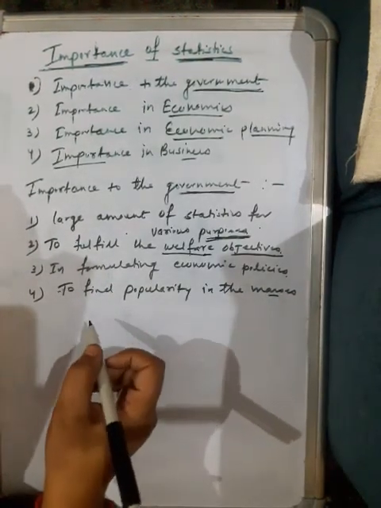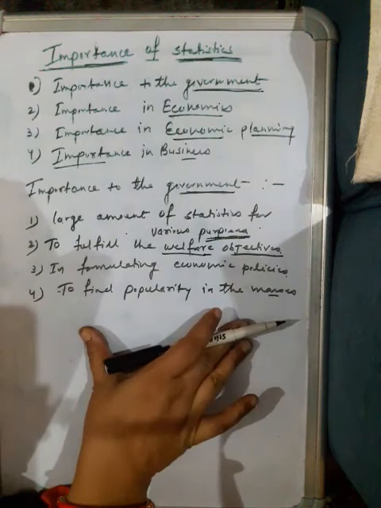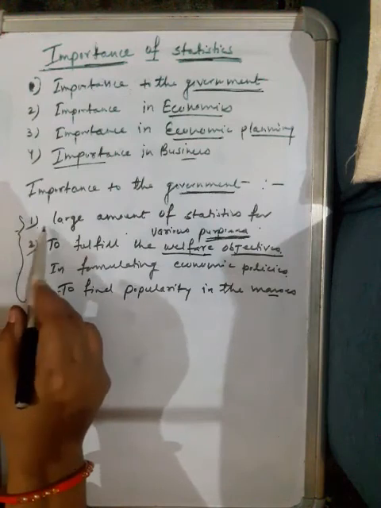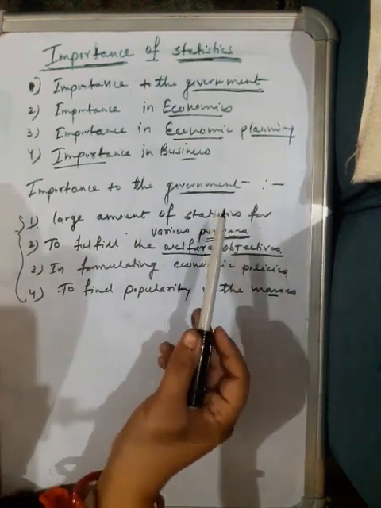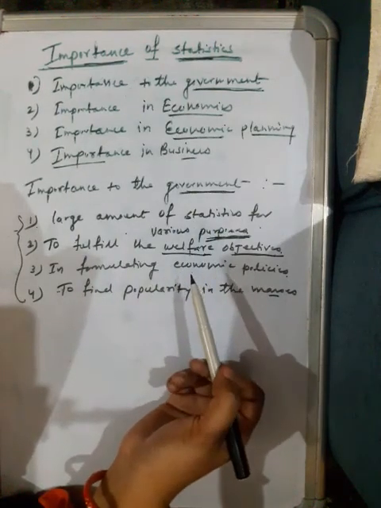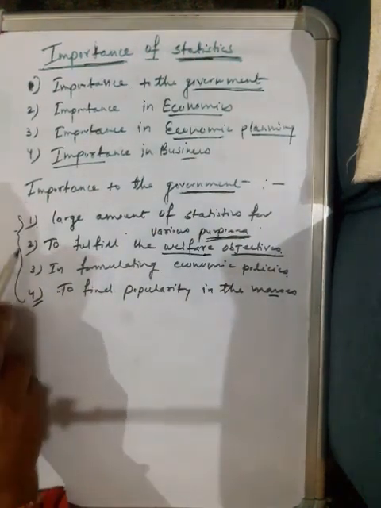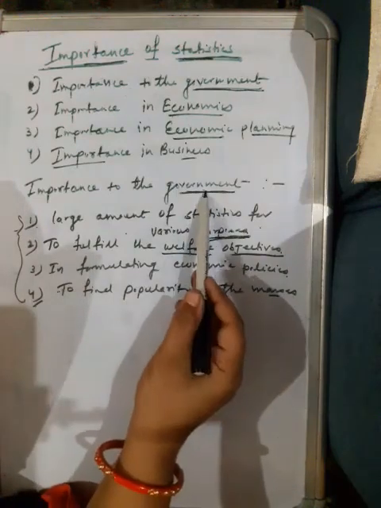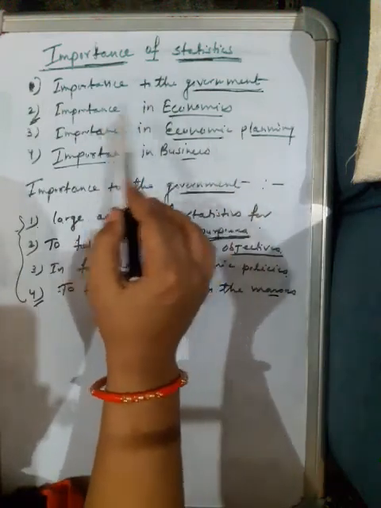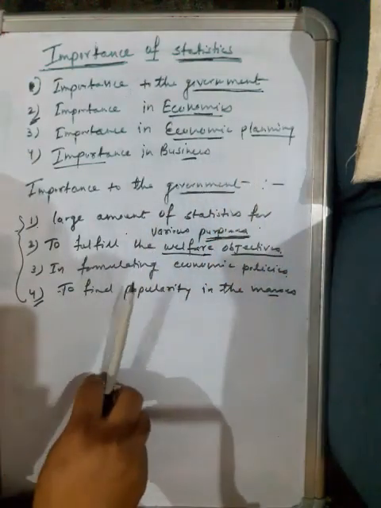So we can conclude here that it is impossible to think about the functioning of a modern government in the absence of statistics. With these functions, you can understand the importance of statistics. So you have seen the importance of statistics to the government. Next is importance in economics. What is the importance of statistics in economics, economic planning and business, I will discuss in my next video.